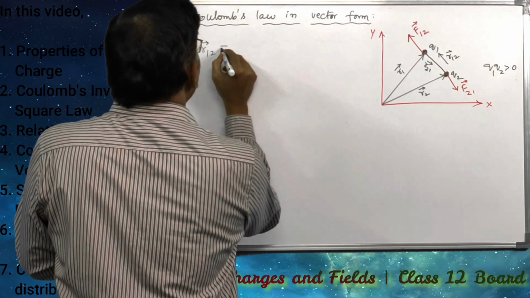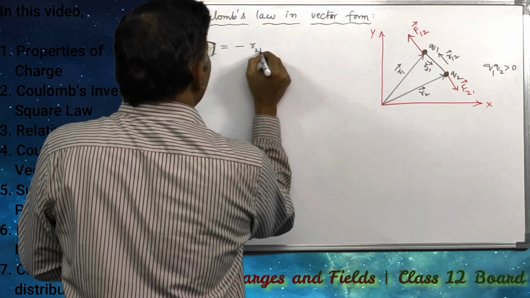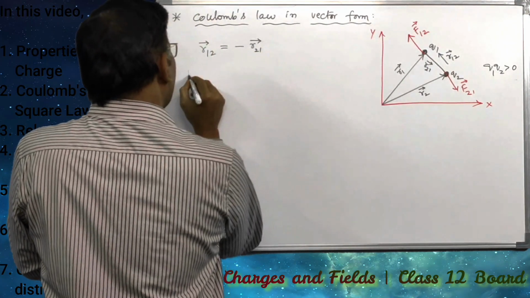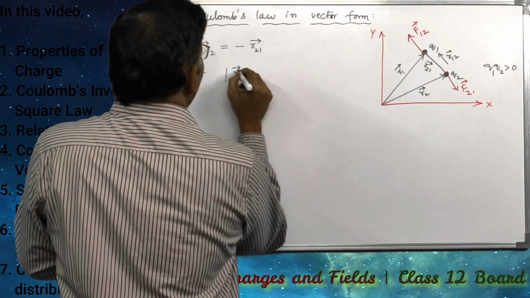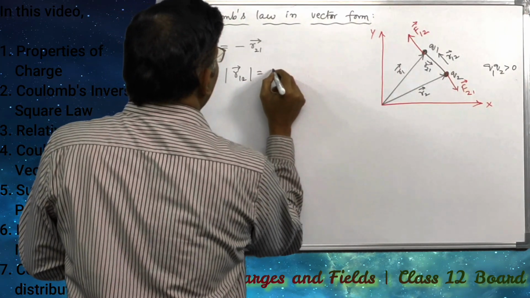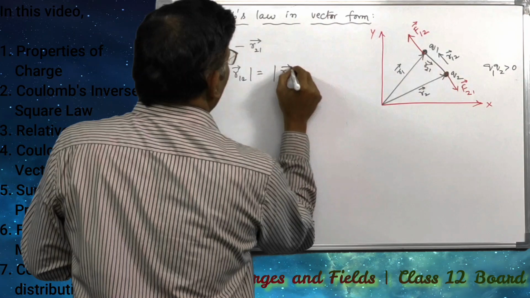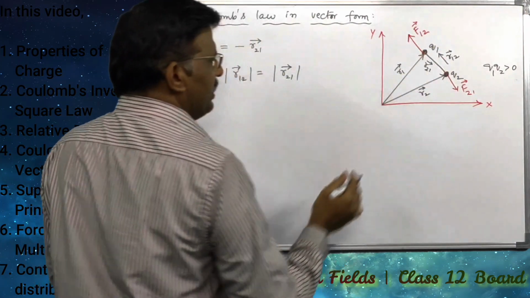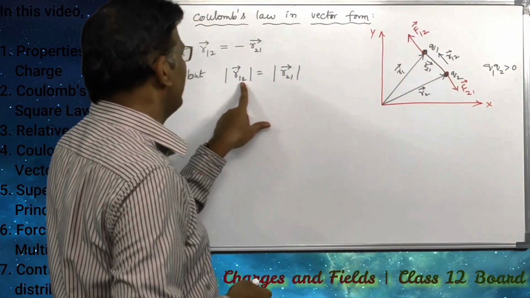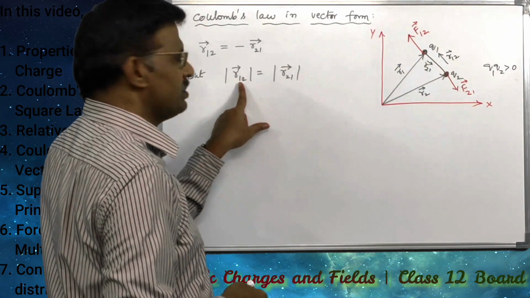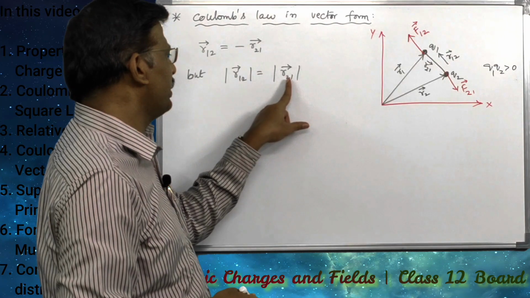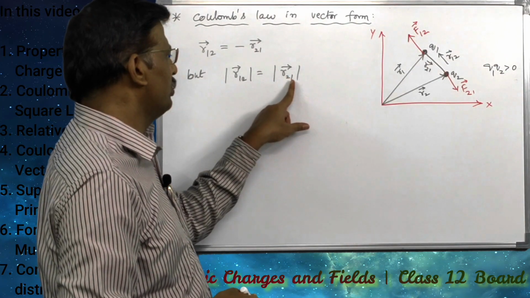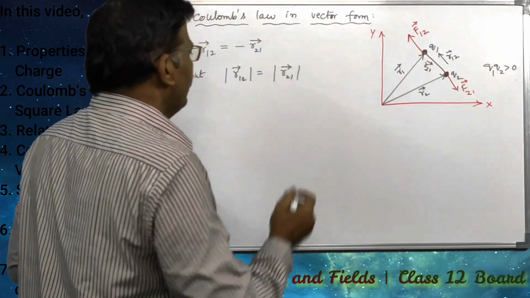R12 bar is equal to minus R21 bar, but the modulus of R12 bar is equal to the modulus of R21 bar. R12 is the distance of Q1 from Q2, and R21 is the distance of Q2 from Q1.